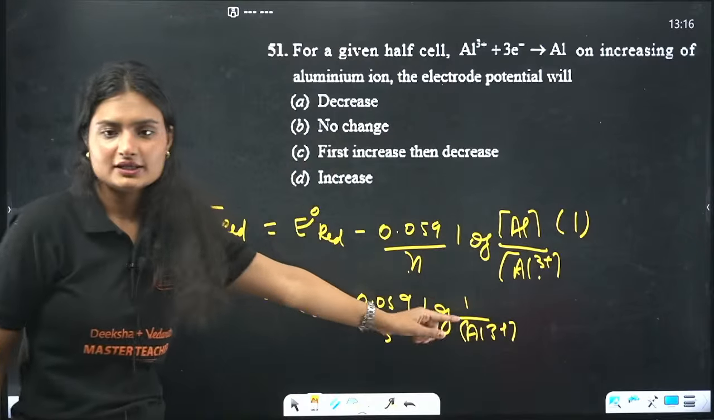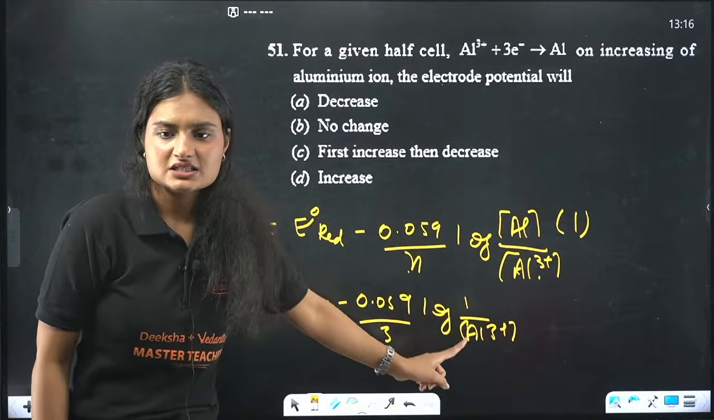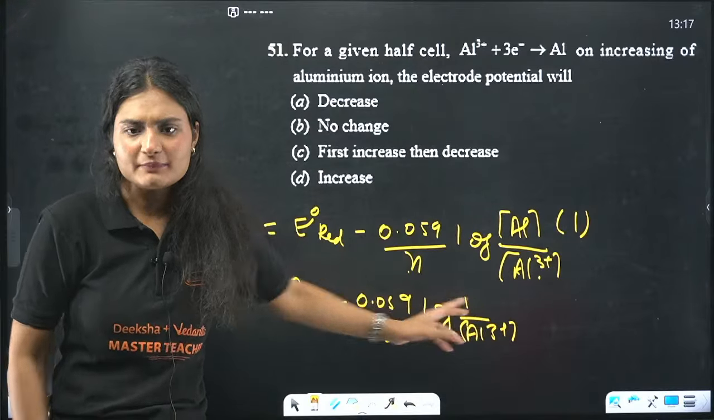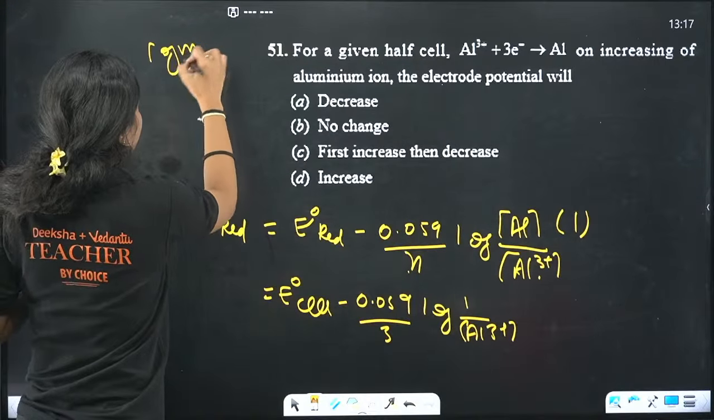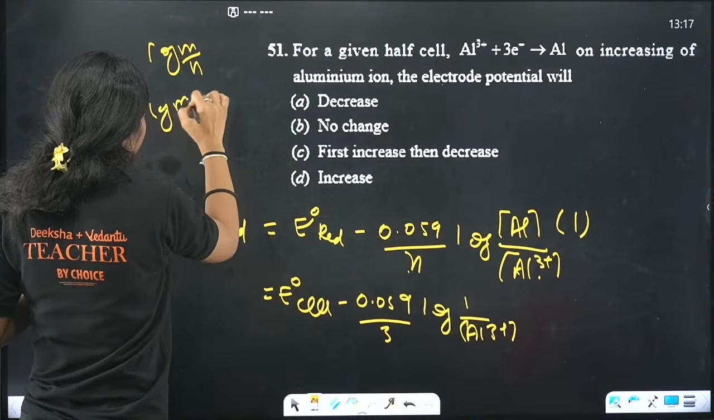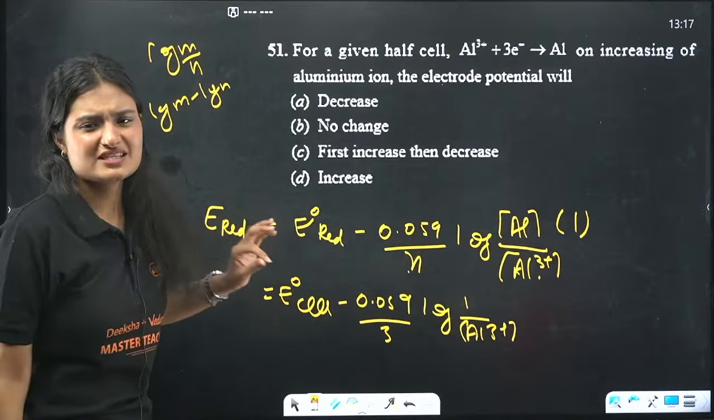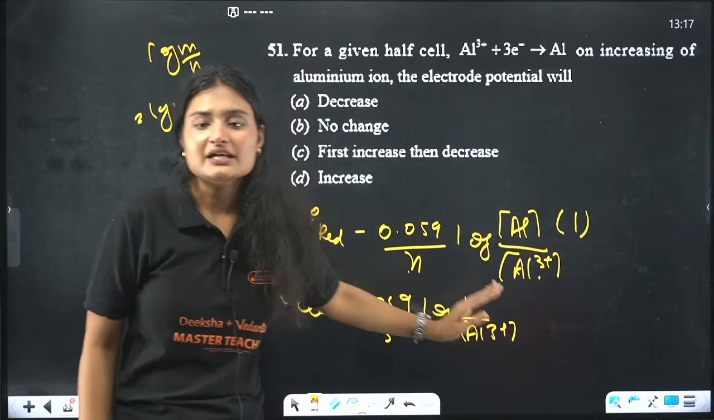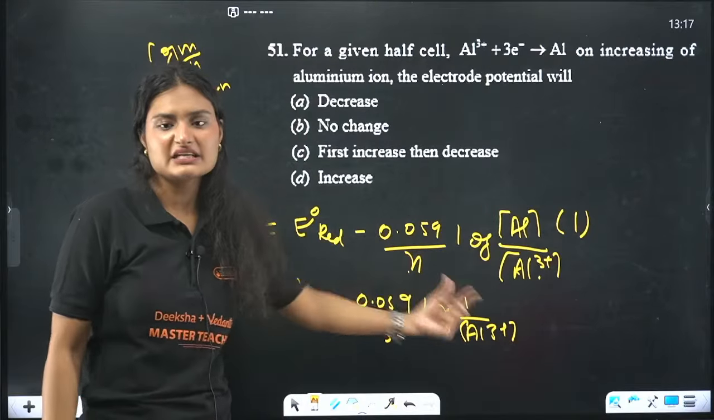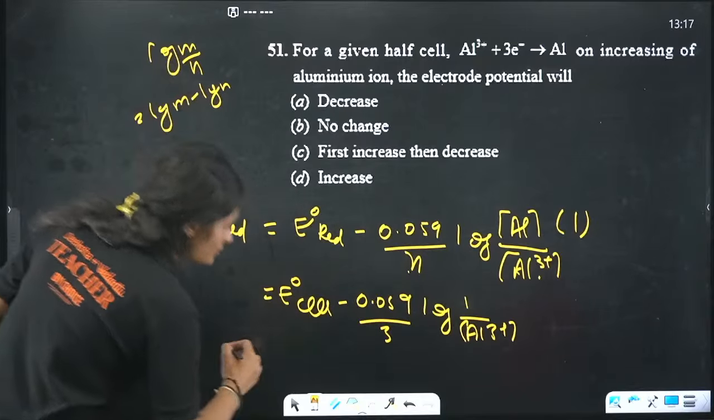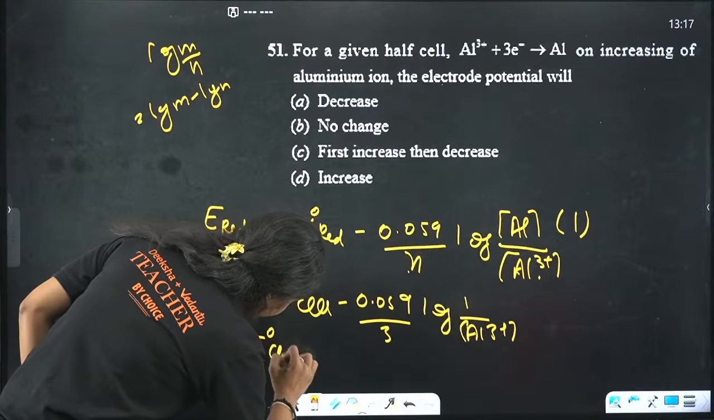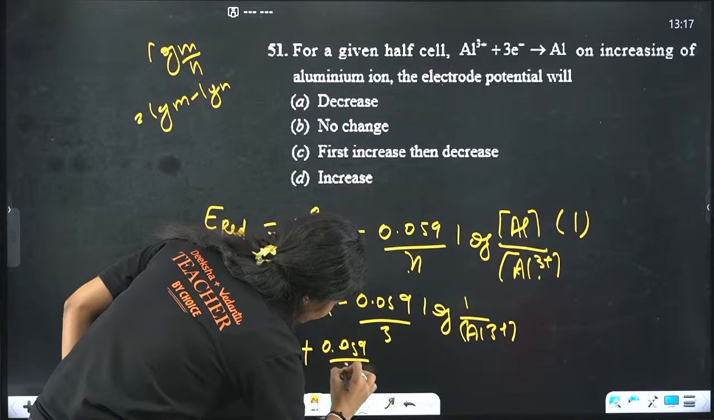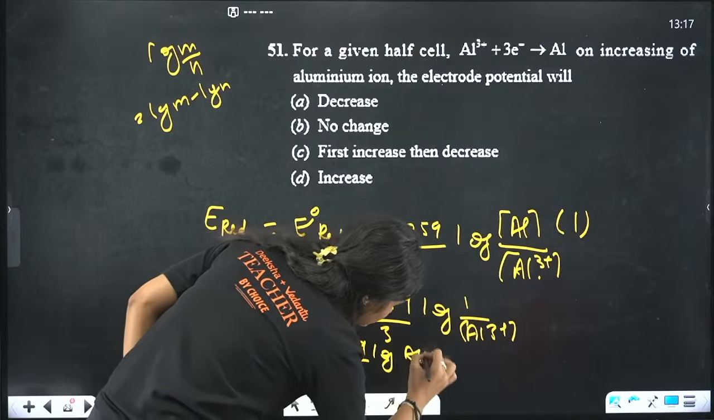Now again basic laws: log of m by n equals log of m minus log of n. Basic maths, log of 1 is 0, so it doesn't matter. We get minus log of Al3 positive, and there is a minus outside, so minus will become plus. The equation becomes E naught cell plus 0.059 by 3 log of Al3 positive.